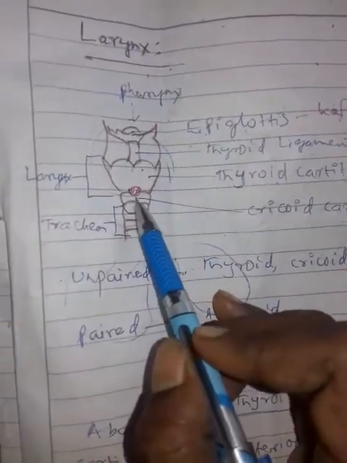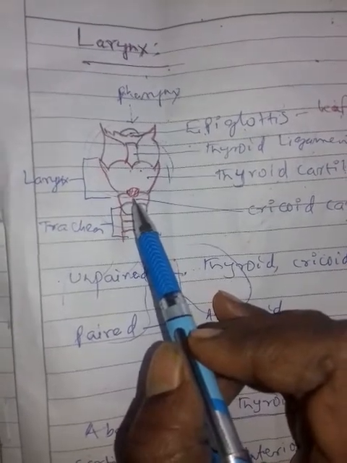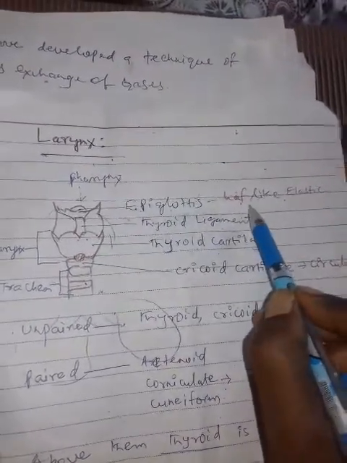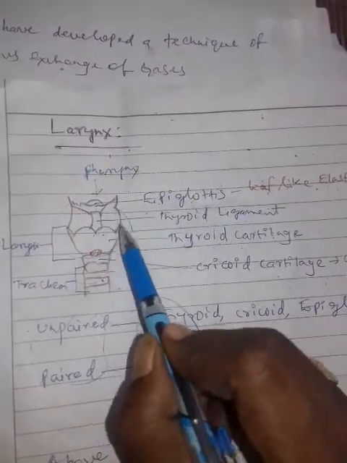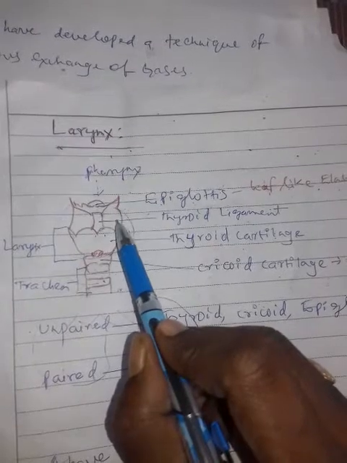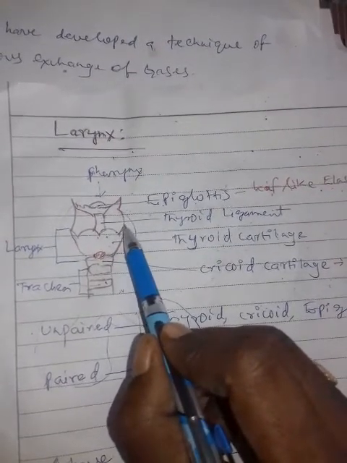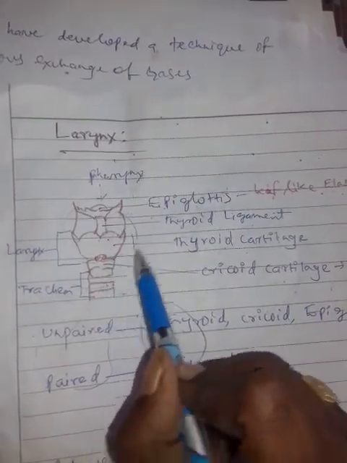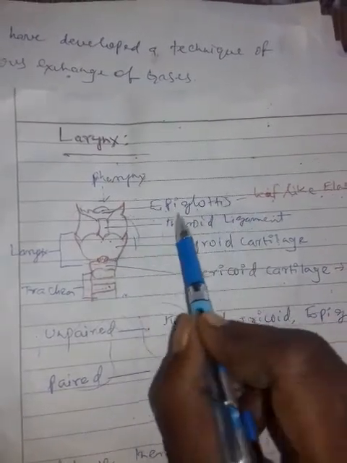Now this larynx is covered or protected by nine cartilages. The first one is the epiglottis. It is a leaf-like elastic cartilage. It prevents the entry of food while breathing air, along with ingesting food. Food never enters into the trachea due to the epiglottis.